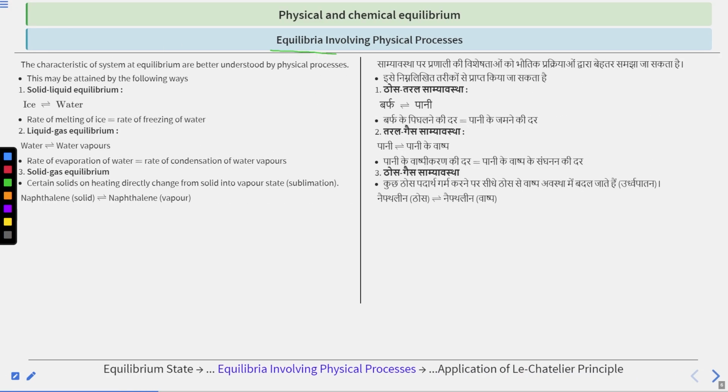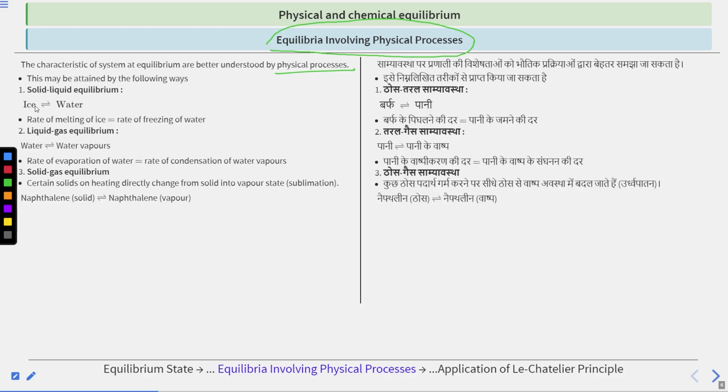Equilibria involving physical processes. The characteristics of a system at equilibrium are better understood by physical processes. This may be attained in the following ways. First, solid-liquid equilibrium, like ice going to water. So this is a solid-liquid equilibrium.